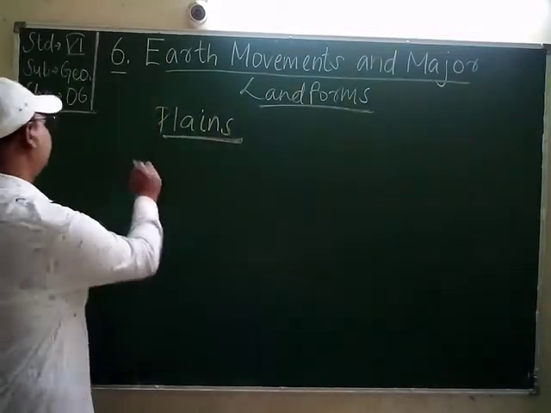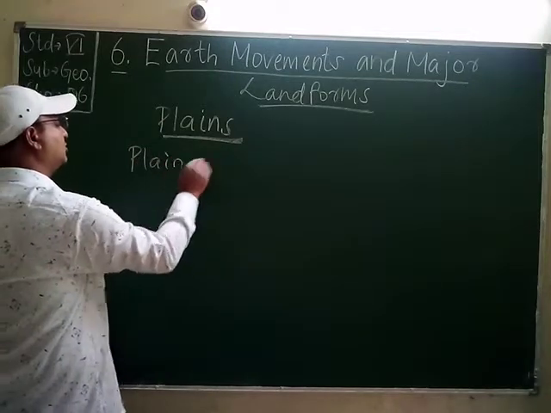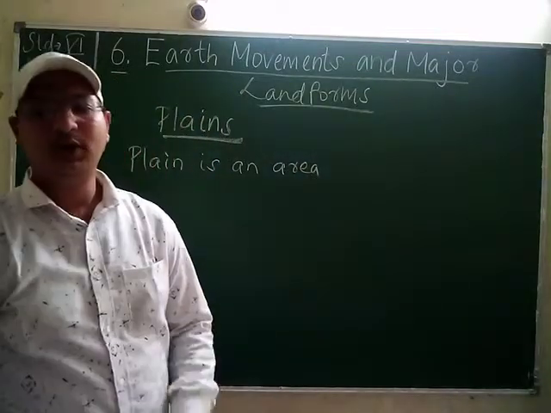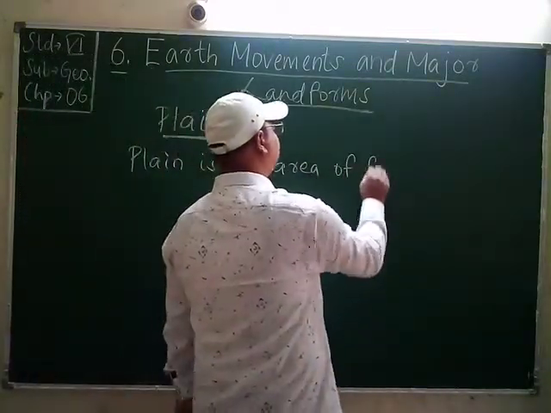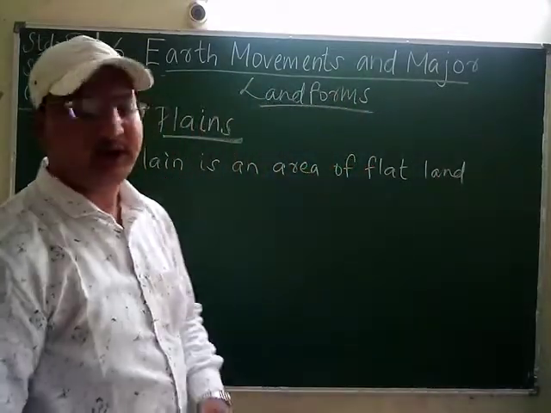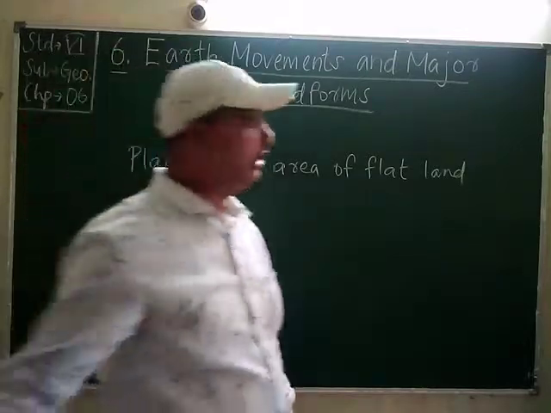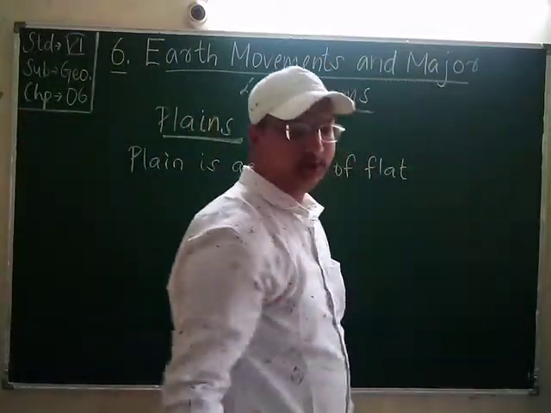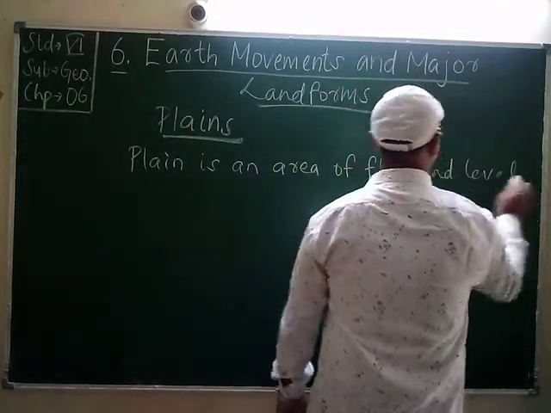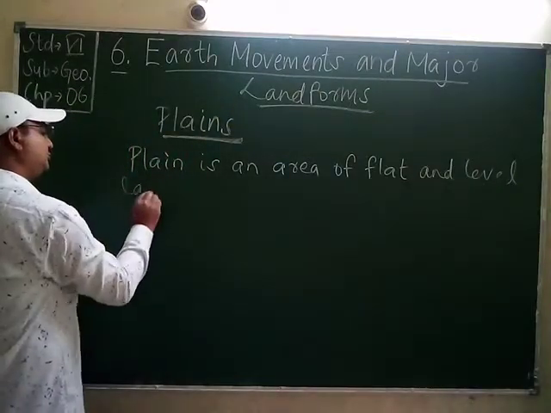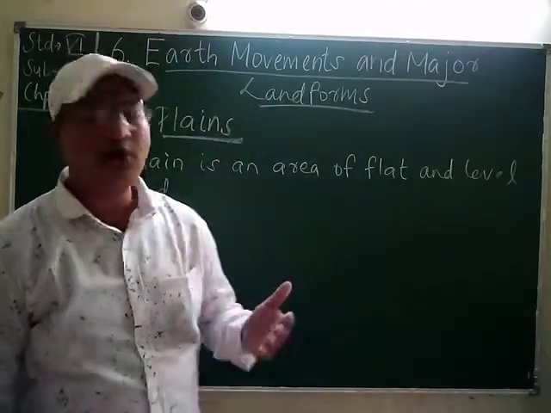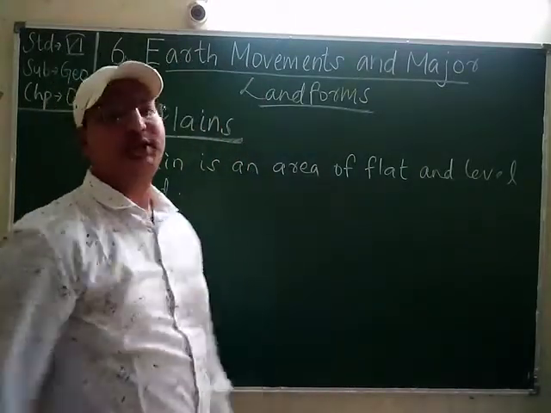A plain is an area of flat land, flat and level land with relatively low relief features.